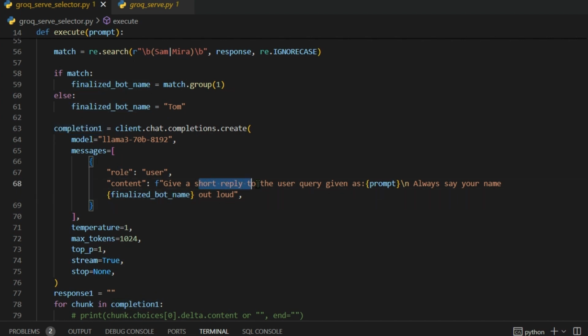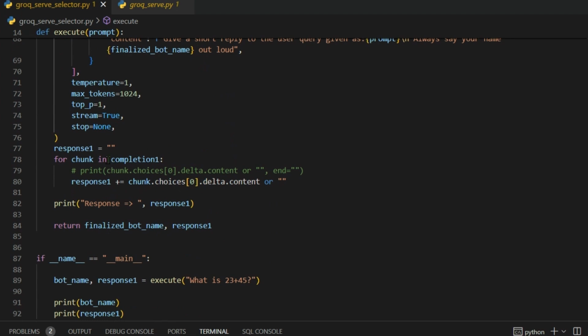So give a short reply to the user query given as prompt. Whatever the prompt is, always say your name out loud. So it's always going to say out its name. There are 2 completions here running, and we can see the model here based on Groq. So we generate the completion and we return 2 things, the finalized name and the response 1.